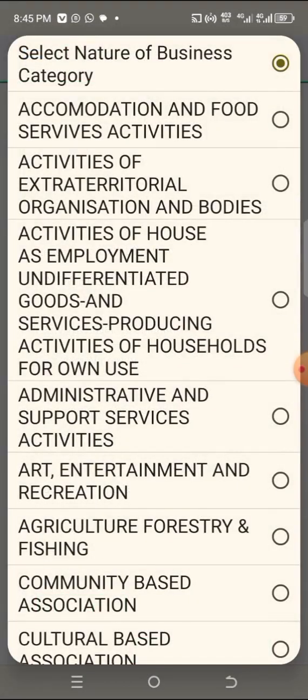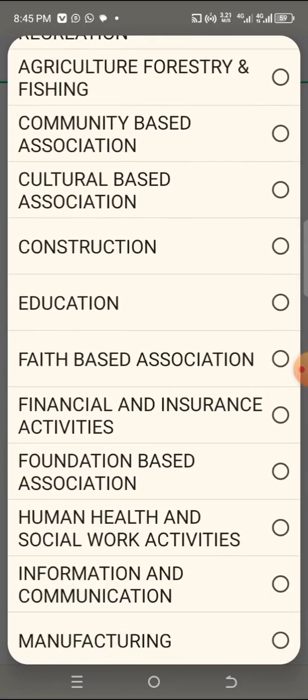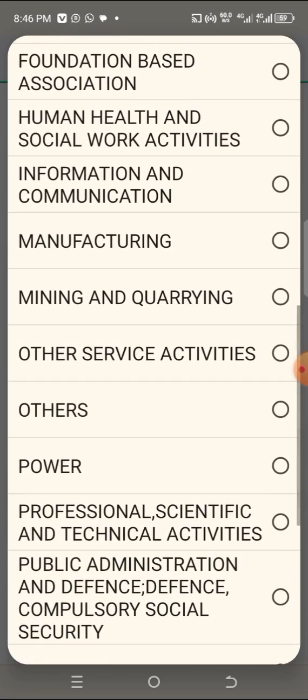What's the nature of the business? You can see, check all of them. The one that pertains to what you are doing, pick it. The one that resembles what you are doing, whether you are under education, like you are doing tutorials, lessons, lectures, something like that. That's education. Check all of them for the one that resembles what you are doing.